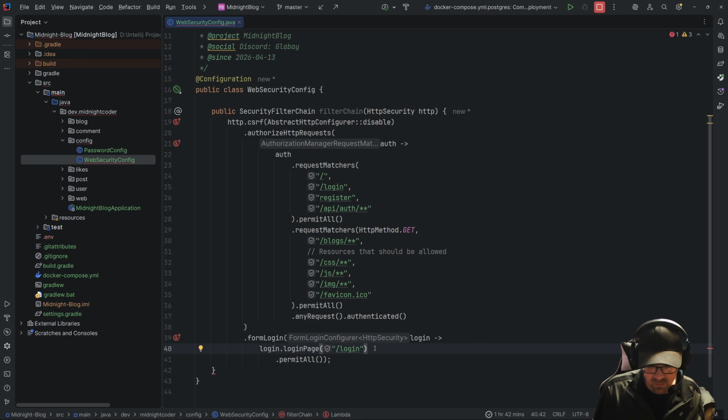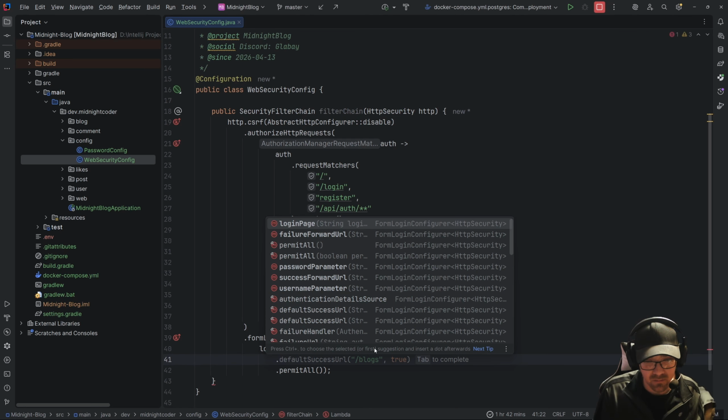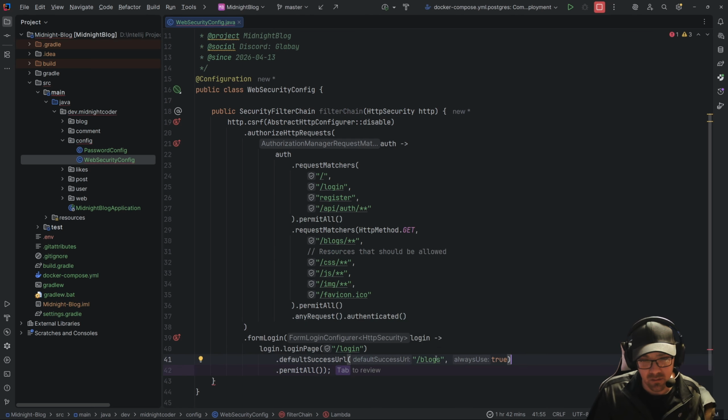And the other fun thing we can do with this is now we can say default success. We want people to go to a certain page, and in my case, it's just going to be home. I can point people to go back to home or index, whatever I want to call it. So after they've logged in, we'll put them back here.